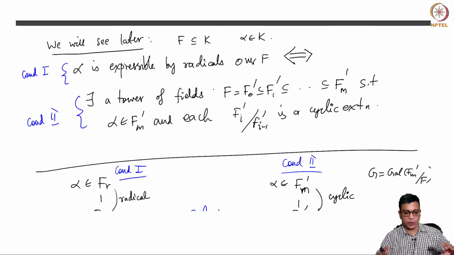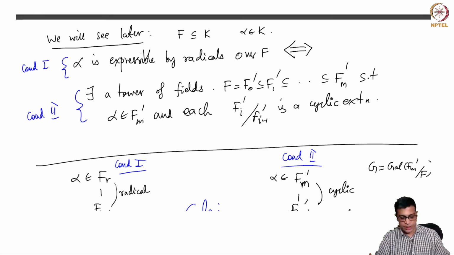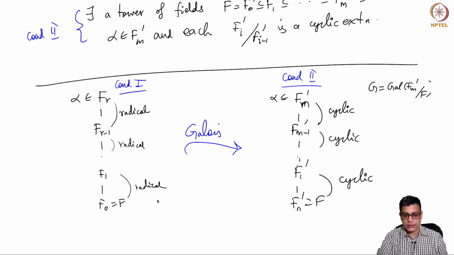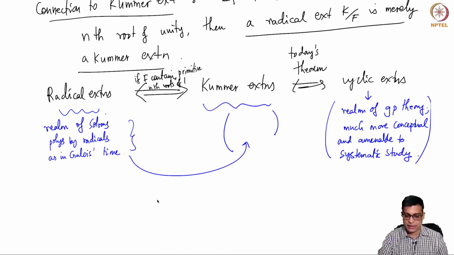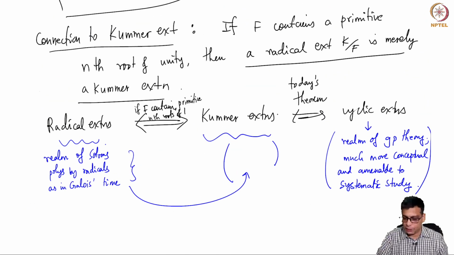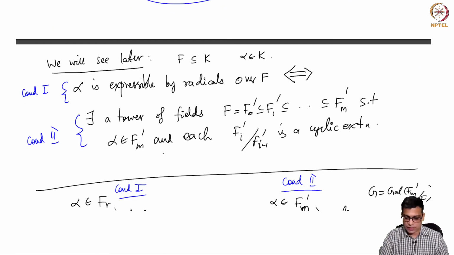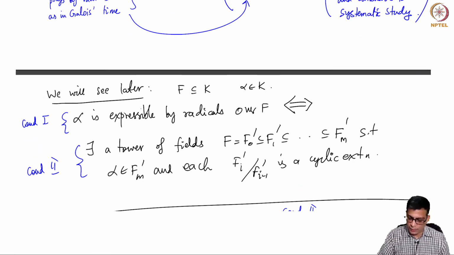So this is the crucial theorem that connects the classical problem of solving by radicals to a problem in group theory, and I am saying all of this today because it is connected to Kummer extensions. Kummer extensions will be used when we prove this.